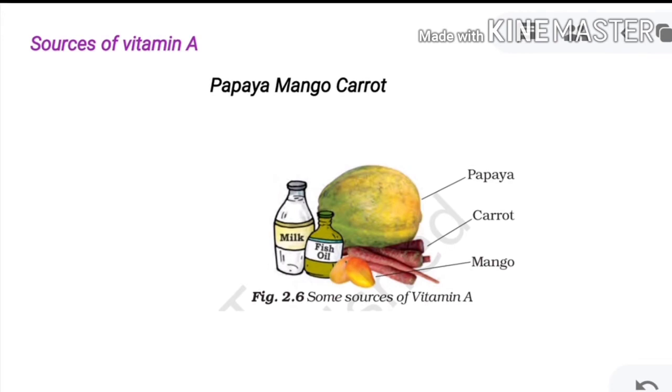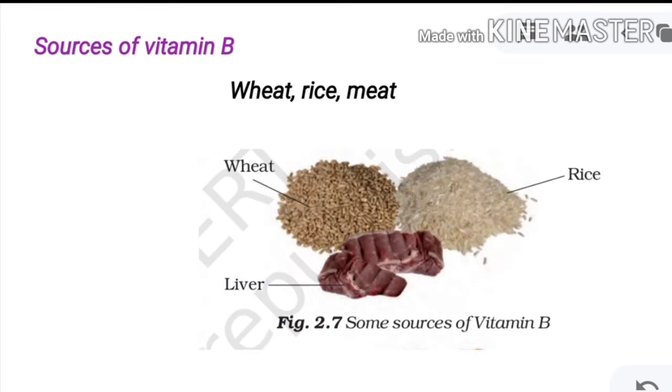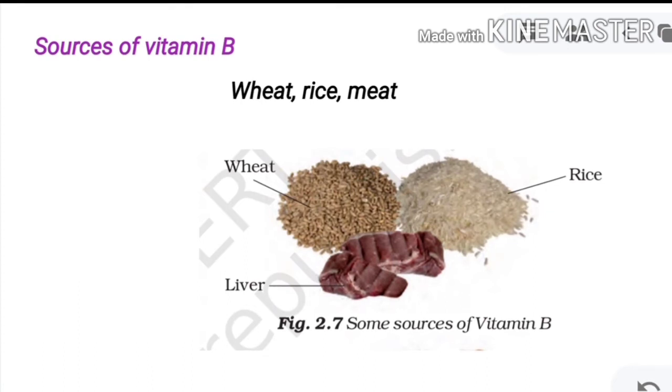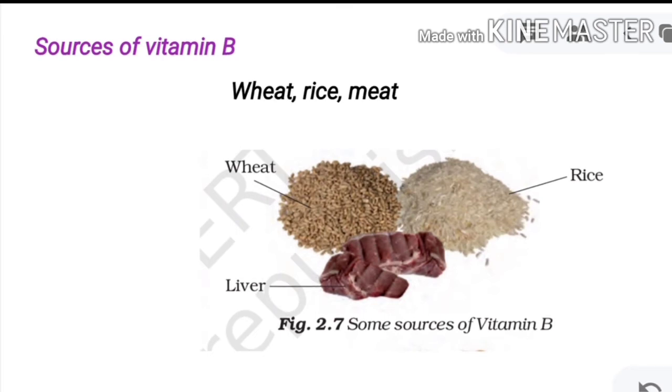Next, vitamin B is present in wheat, rice and meat. Vitamin B is also present in green vegetables and liver meat. It is present in every food, but the quantity depends on the food item.